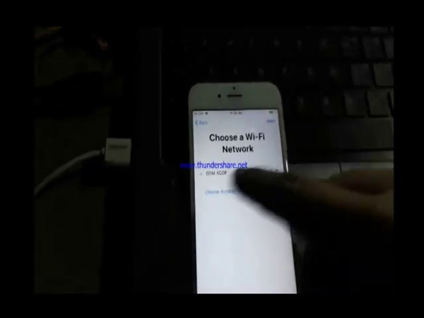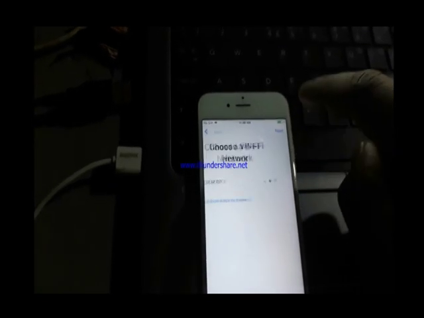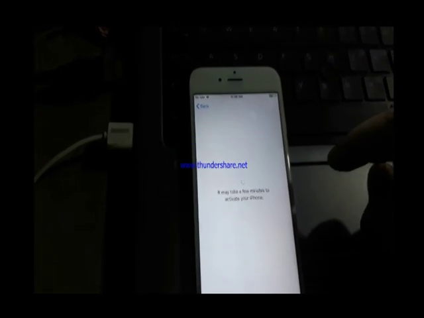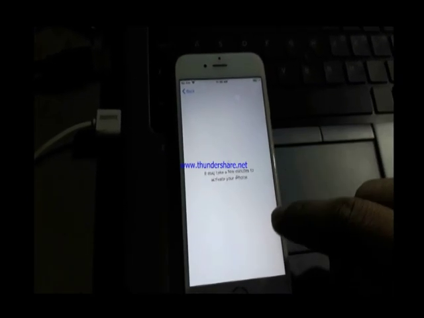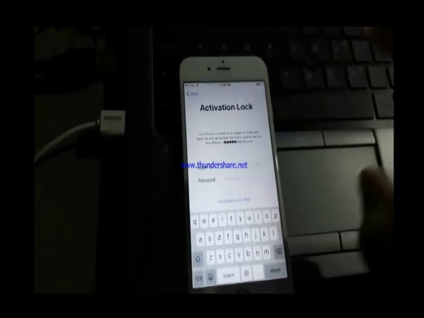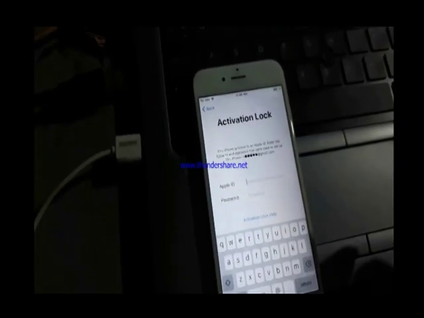Now connected to Wi-Fi. Press next and wait some time to connect this iPhone's security to the Apple servers.